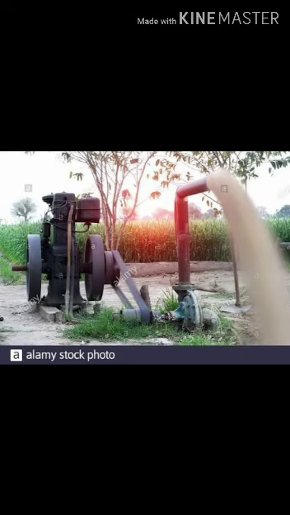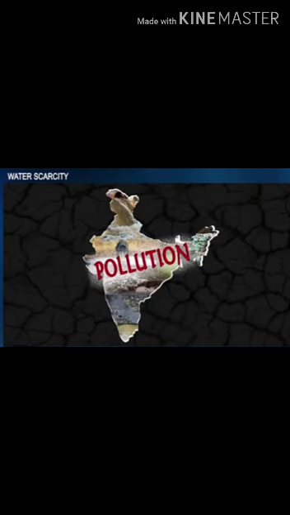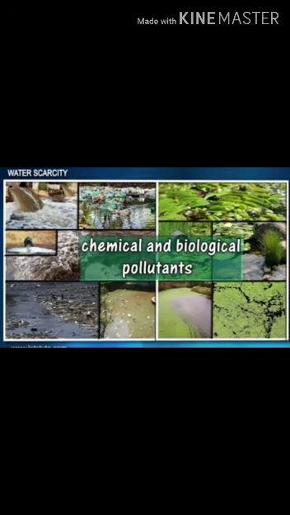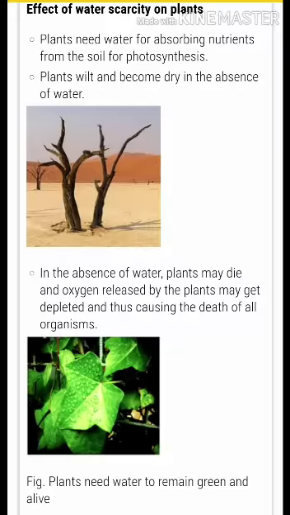Then, uncontrolled use of borewell technology for extracting groundwater. Farmers have overexploited groundwater resources in our country due to the uncertain monsoon and an unreliable state water supply. Next is pollution of freshwater resources. This is due to the discharge of untreated domestic sewage, toxic industrial wastewater, and harmful pesticides and insecticides into the water bodies.